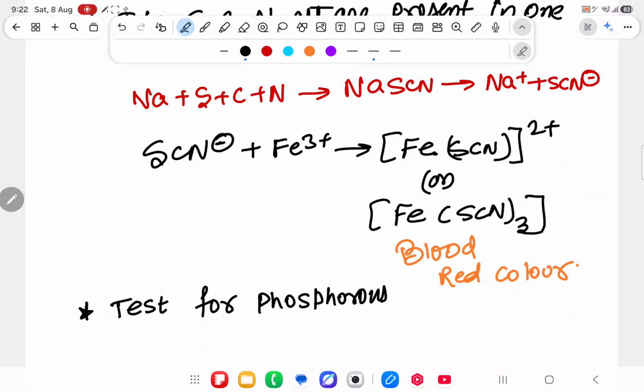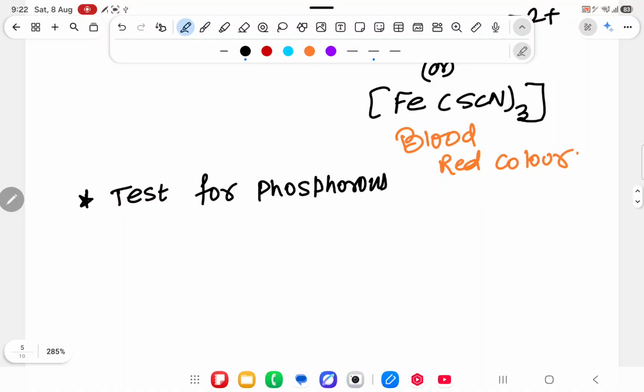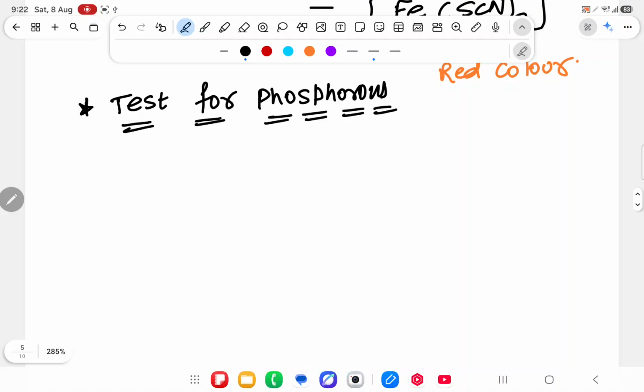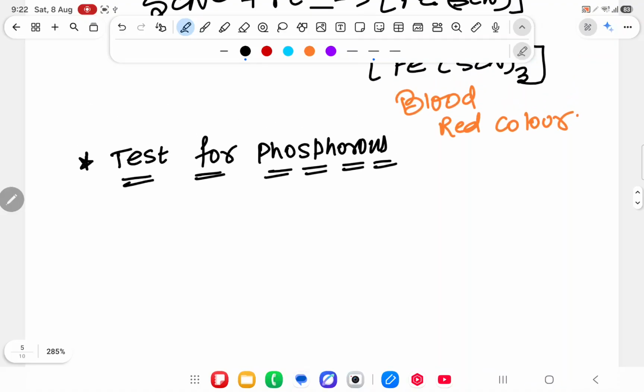So this is all about the preparation and all about the tests for sulfur. Last test, then qualitative analysis will be completed. Then we will start quantitative analysis. I am thinking that time is running out, 30 minutes. Okay, test for phosphorus. What will we do in this test?